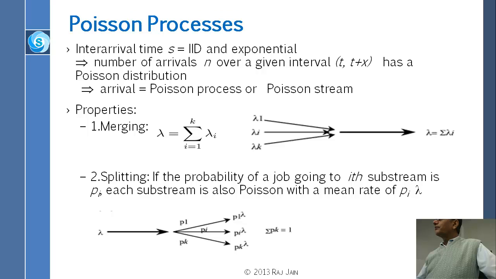The total arrival will also be Poisson with arrival rate lambda equal to the sum of the lambda i's. If you split a Poisson arrival probabilistically, so that with probability P1 you send them this way, with probability P2 you send them this way, with probability Pk you send them that way, then each of those sub-streams is also Poisson.